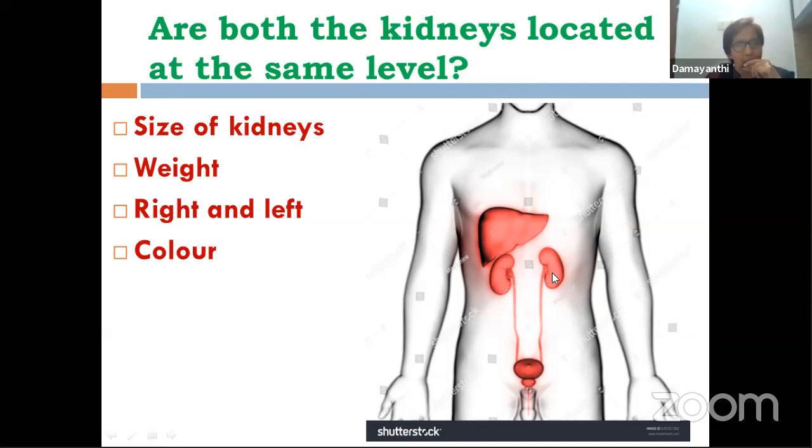Now, when you look at both these kidneys, they are not at the same level. That means this kidney, this is right kidney. Right kidney is slightly lower in position than left kidney. Why is it so? Because there is a liver above it pushing it down slightly. To accommodate this, this is slightly down. That is the reason both these kidneys are not located at the same position. Now, color of kidneys: reddish brown in color.